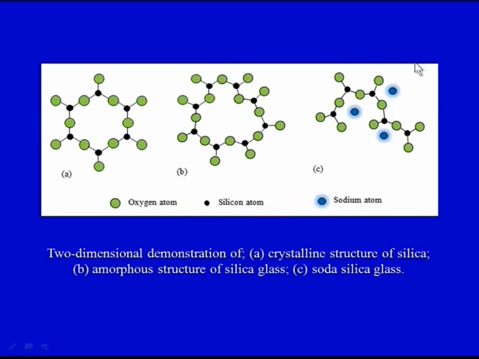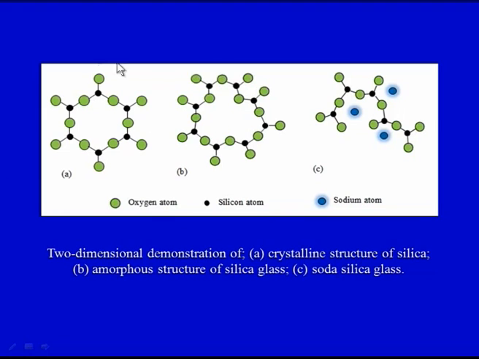And then a different type of glass is shown, soda silica glass. Here the blue color depicts the sodium atom, the green color depicts the oxygen atom, and the black circles depict the silicon atom.